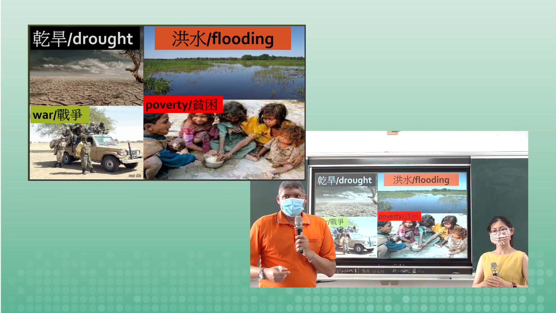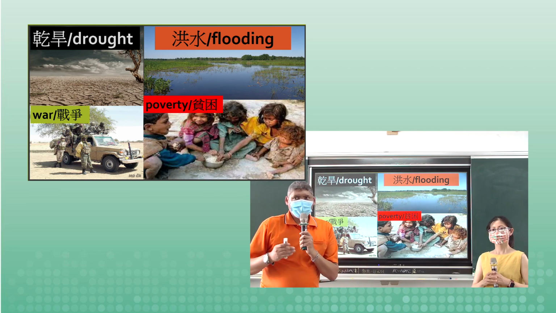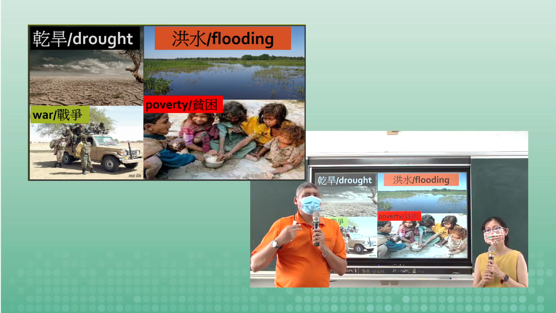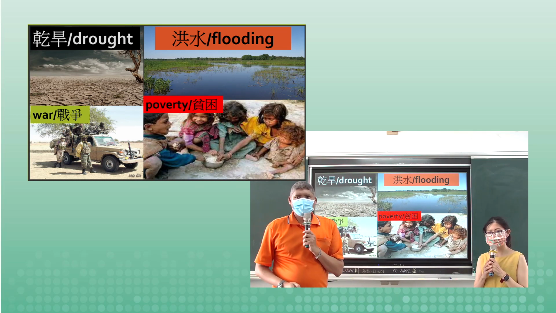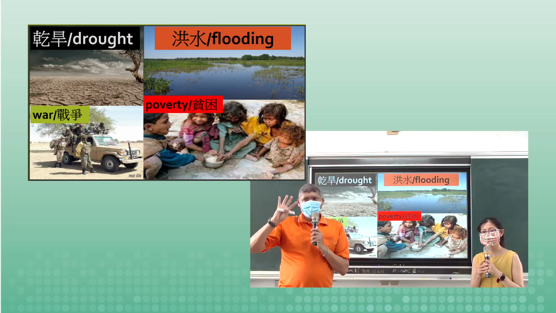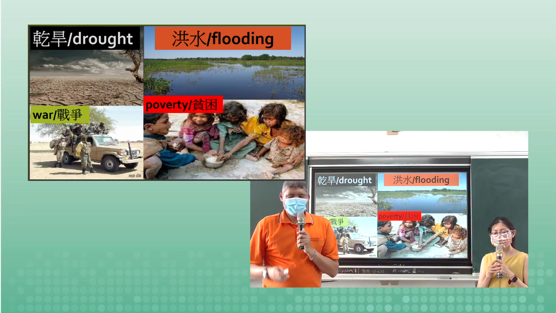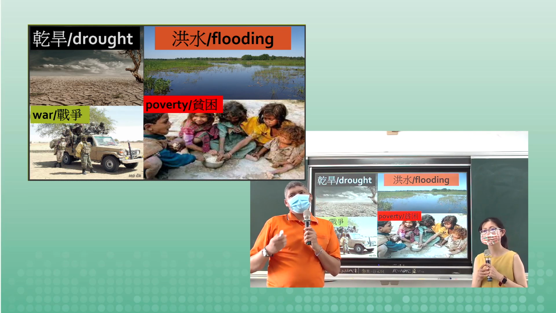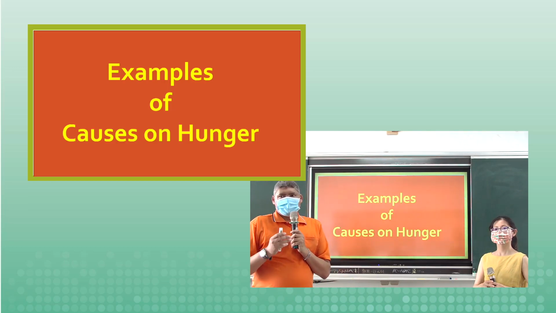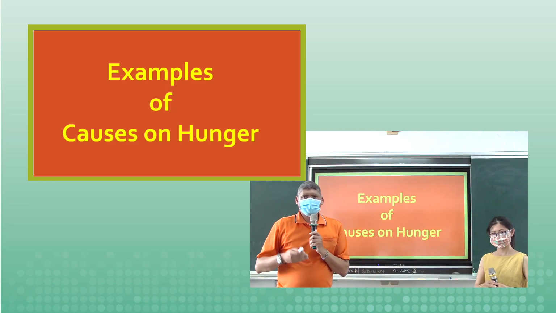All right, so we've learned 4 things so far about the kind of causes representing world hunger. The first one is drought. Please repeat the word drought. Drought. Thank you. Number 2, flooding. Flooding. Number 3, war. War. And number 4, poverty. Poverty. All right, so we are going to go into our next phase, which will be all about examples of the causes of hunger.